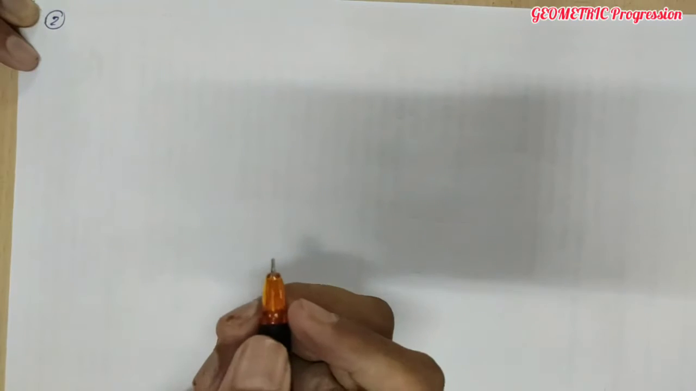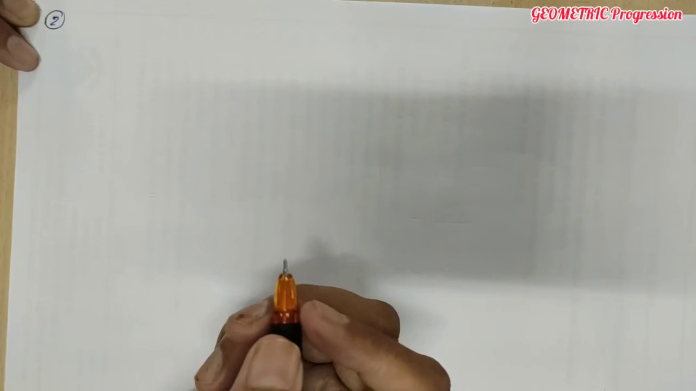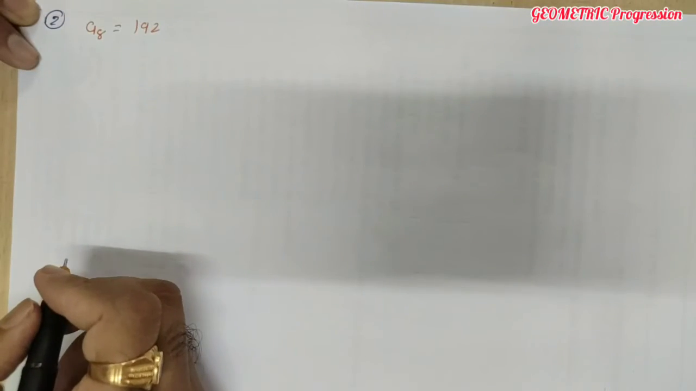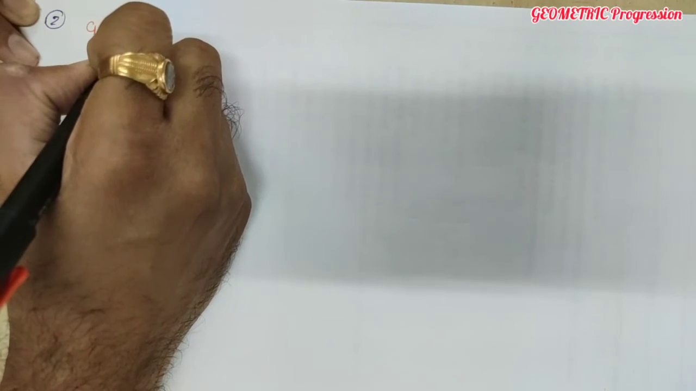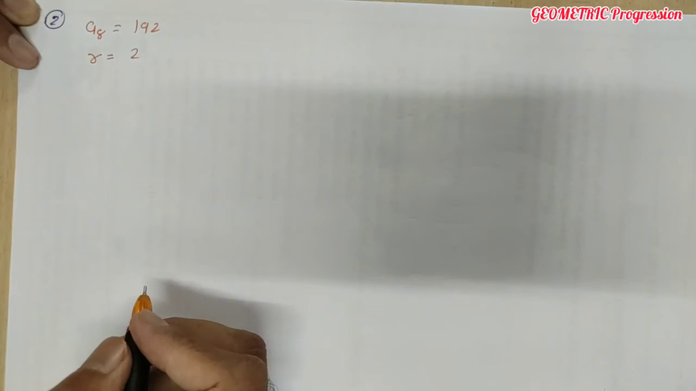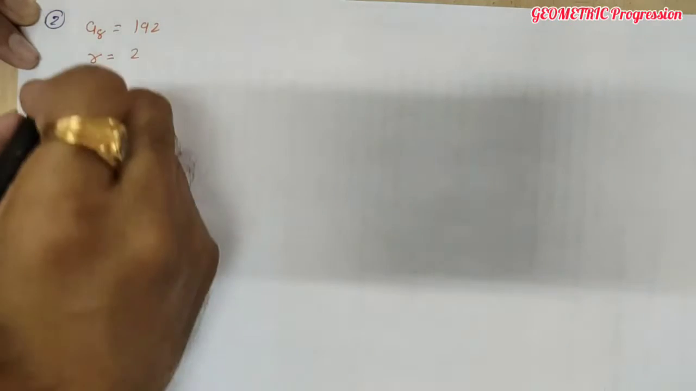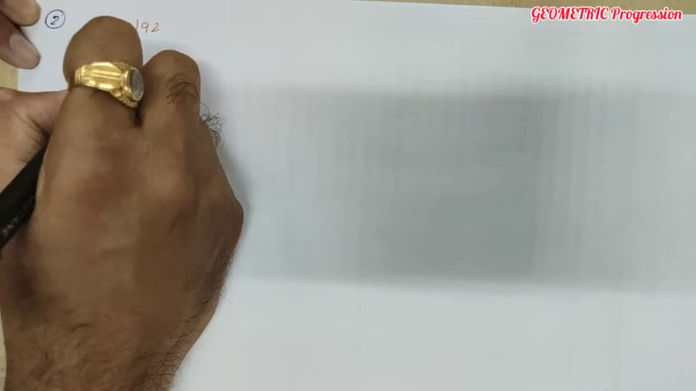Question number 2. Here, find the 12th term of a GP whose 8th term is 192. 8th term of GP is 192, and common ratio is R, R is 2. Common ratio of GP is 2. So this is given. Find the 12th term. So 12th term is A12. ये आपको निकालना है. Done?